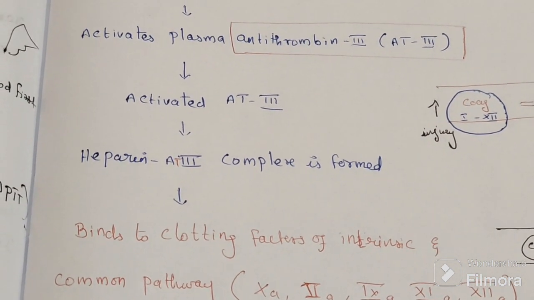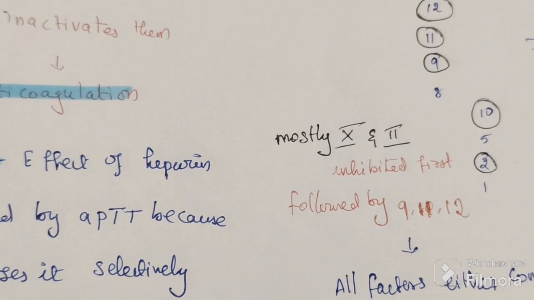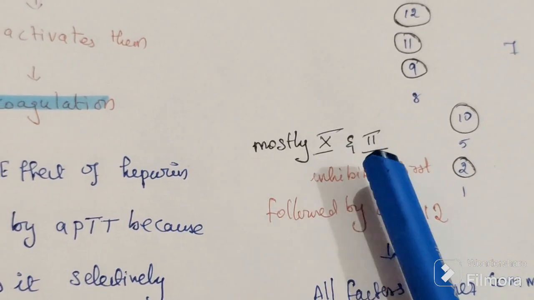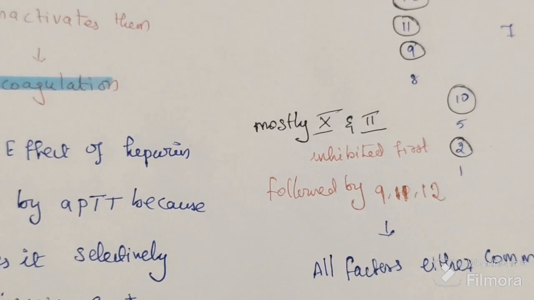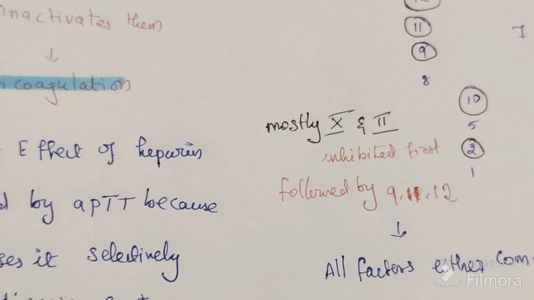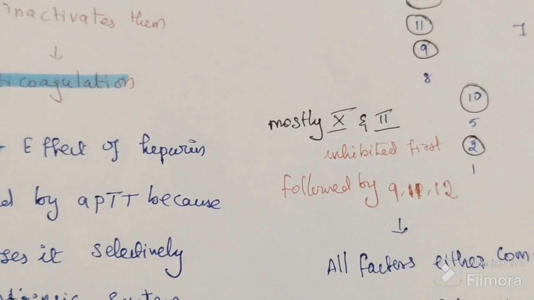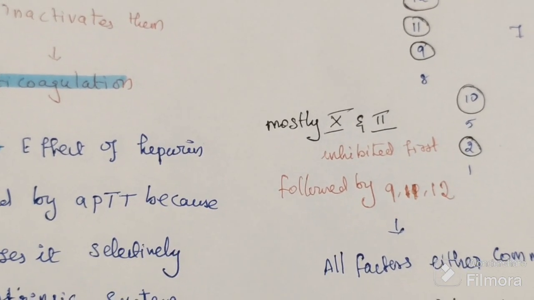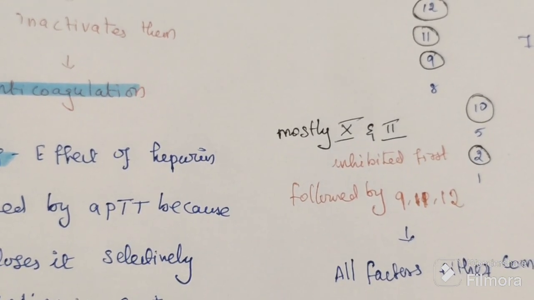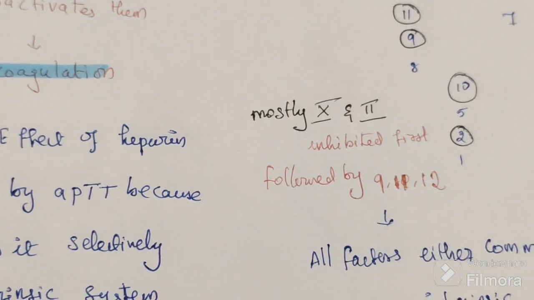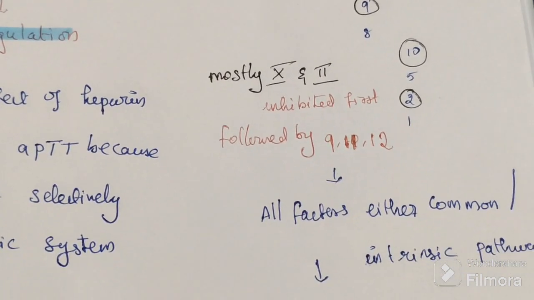Out of the 12, it inactivates factors number 10 and 2 most importantly. These are the two most important factors, so 2 is gone and 10 is gone. First it will inhibit 2 and 10, followed by 9, 11 and 12.